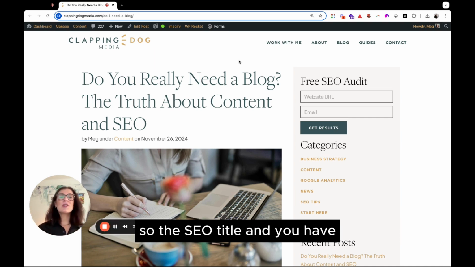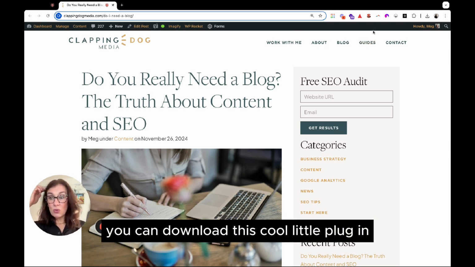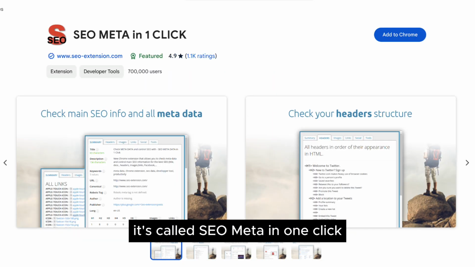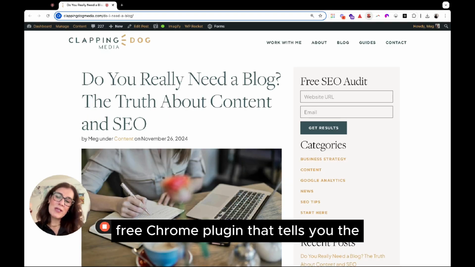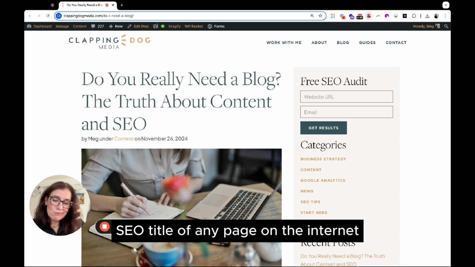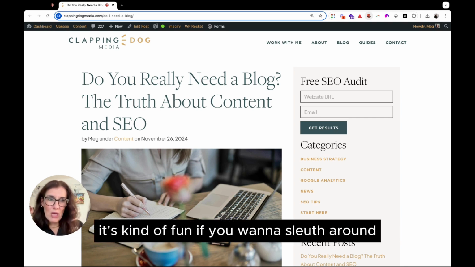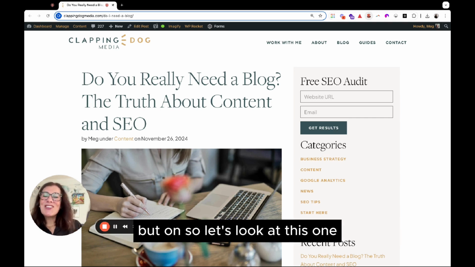So the SEO title, and you can download this cool little plugin. It's called SEO Meta in one click. There it is. And it is a tool. It's a free Chrome plugin that tells you the SEO title of any page on the internet. So it's kind of fun if you want to sleuth around. So let's look at this one.